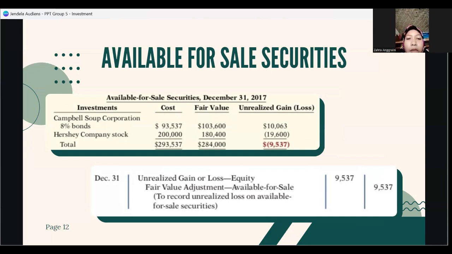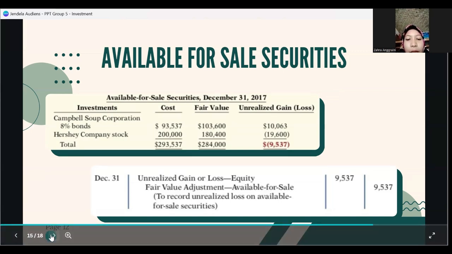The procedure for determining fair value and the unrealized gain or loss for the securities is the same as for trading securities. In the first picture, there is an unrealized loss of $9,537 because total cost is greater than total fair value.